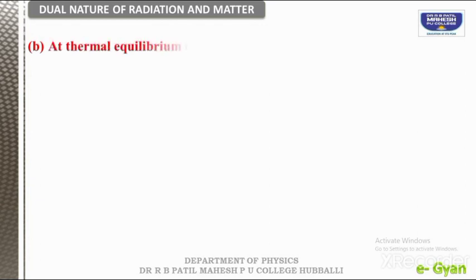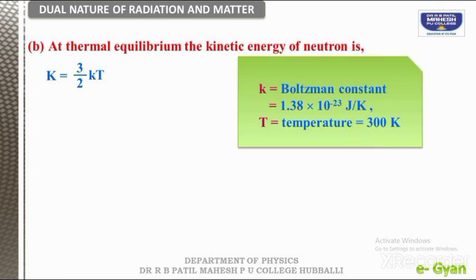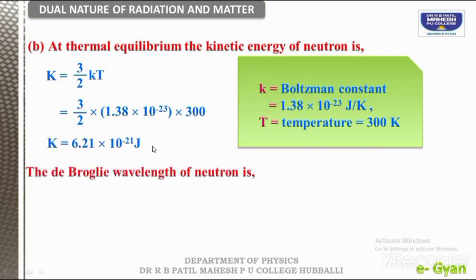Now the second question is related to the thermal equilibrium, the kinetic energy of neutron. So again we are using the formula kinetic energy in terms of thermal equilibrium, that is 3 by 2 into kT. So k represents the Boltzmann constant, T represents the temperature in terms of Kelvin, and if you do the multiplication 3 by 2 into this 1.38 into 300, we will get it in terms of joules.